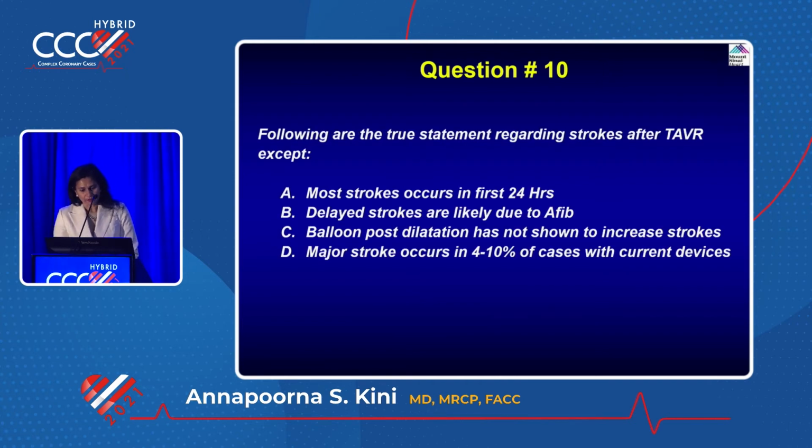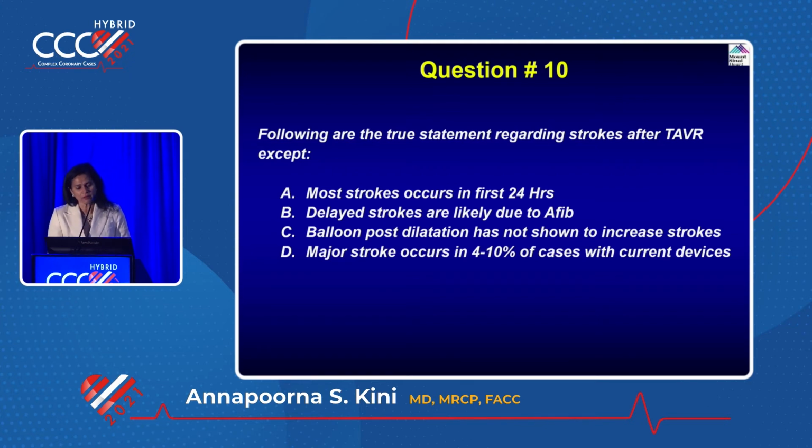Stroke after TAVR. Is it after 24 hours? See, what people believed is that multiple exchanges can give rise to stroke. So with post dilation, people wanted to avoid it to see if there would be a lower incidence of stroke. When does most of the stroke happen? First 24 hours. Okay.